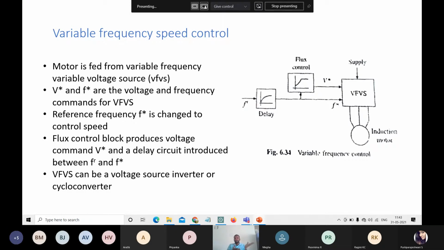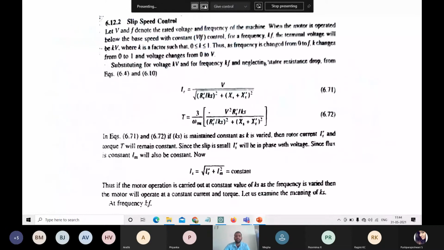Now we already discussed what happens to the frequency control, what happens with variation in the source voltage, what the unbalanced supply voltage is, and what single phasing is. After studying all these things, this is the conclusion: how the drives work with variable frequency as well as variable voltage. The next thing will be slip speed control.